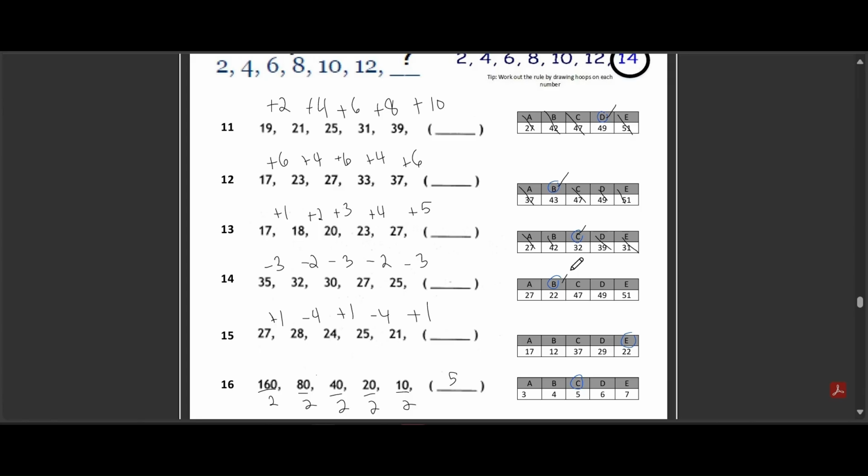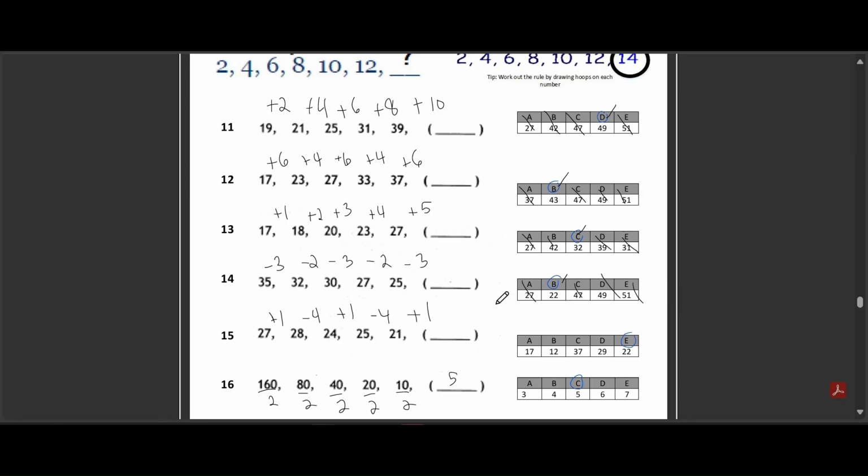The sequence goes down by 3, then 2, then 3, then 2. So we subtract 3 next. 25 minus 3 is 22. Option A repeats an earlier number. Options C, D, and E are all too high and don't fit the pattern.